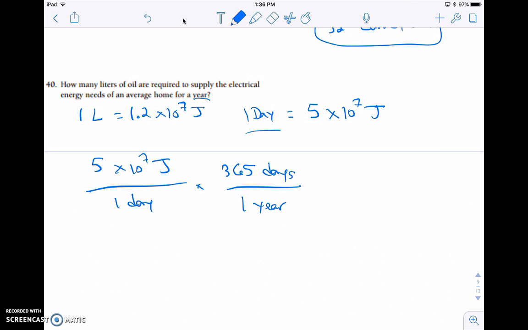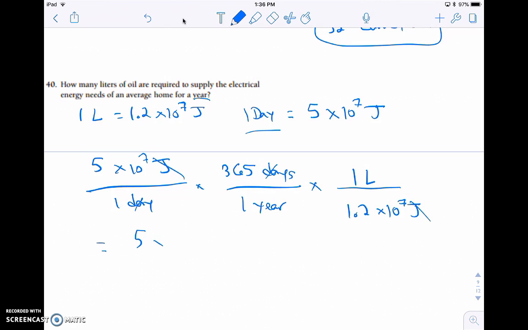So that now gets us into years, so that's per year. Now we need to change those joules to liters of oil, and so I'd need my joules to cancel. So I have 1.2 times 10 to the 7th joules for every 1 liter of oil. So now my joules units are going to cancel.